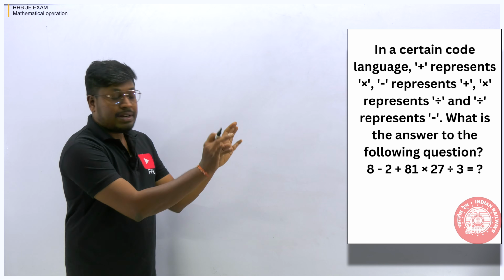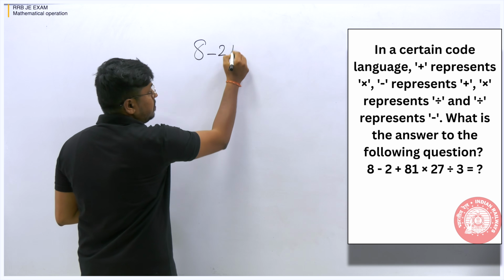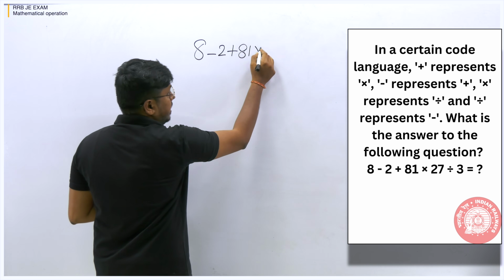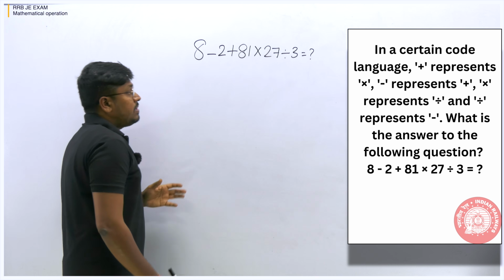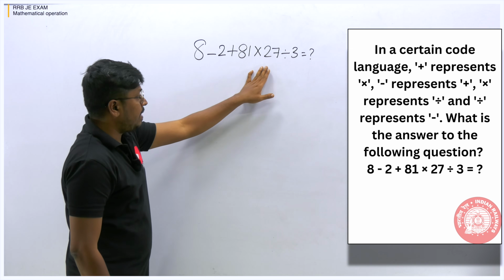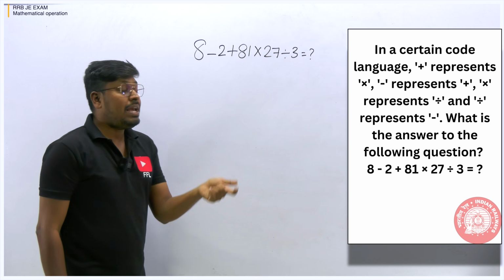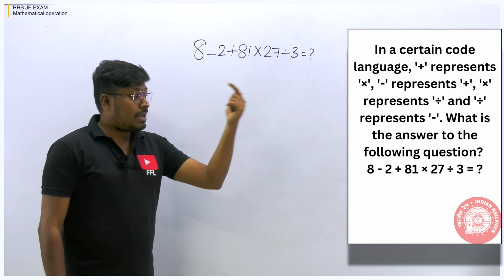The question is 8 minus 2 plus 81 multiplication 27 division 3 is equal to question mark. You should not directly simplify this initially. What you need to do is convert all the symbols into the given operations.